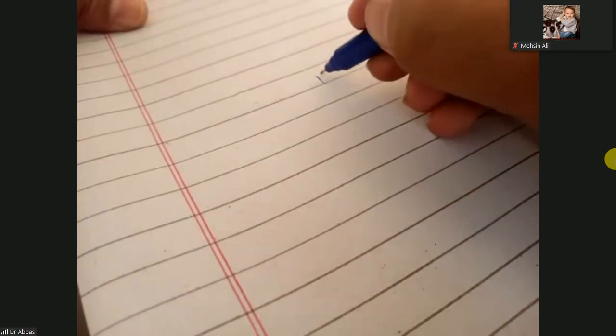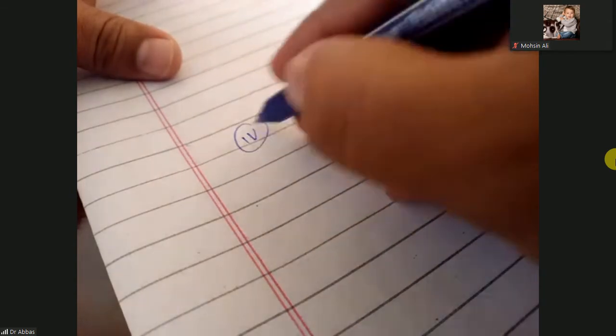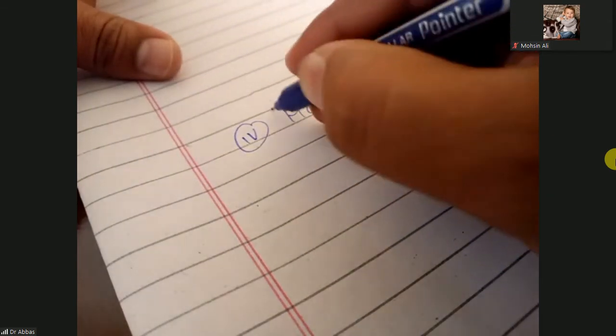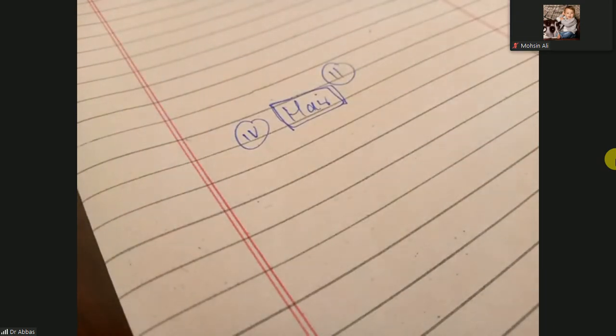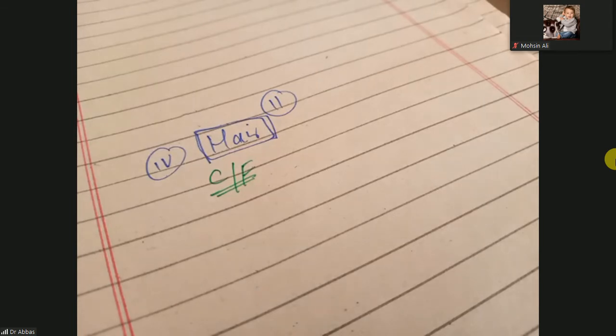The last site of involvement is the hair. Hair involvement. What are the clinical findings when there is hair involvement? You can call it hair-involving lichen planus.